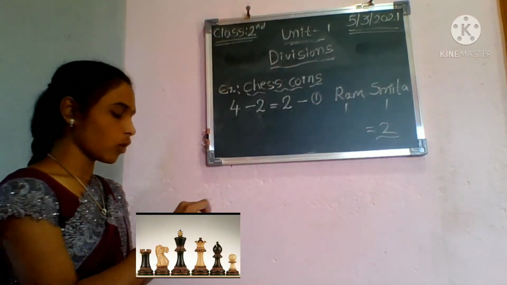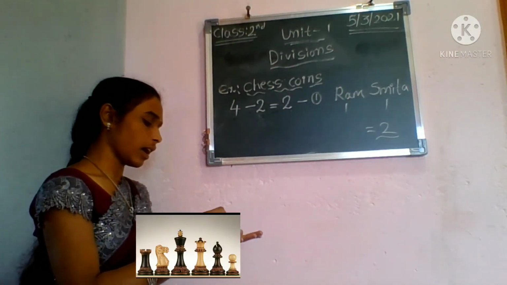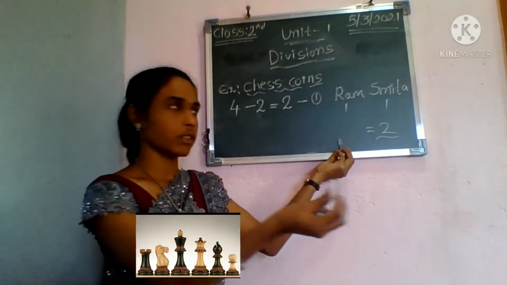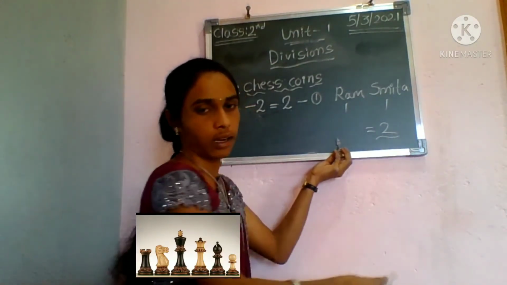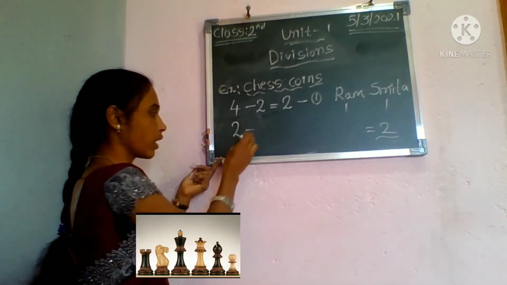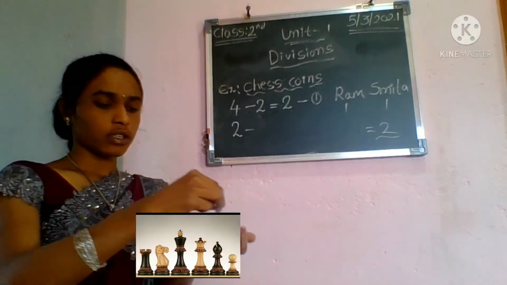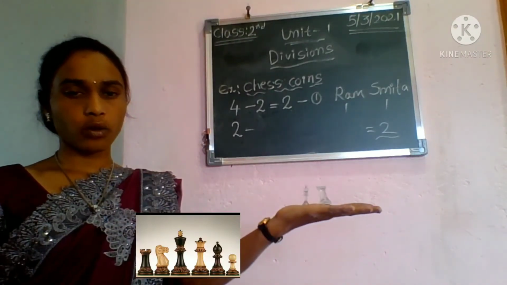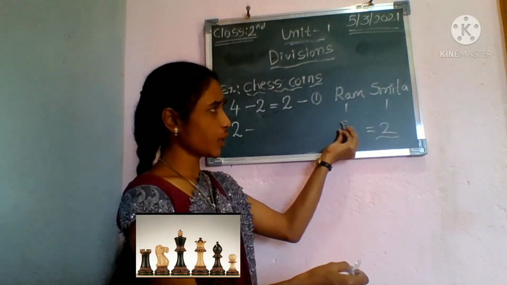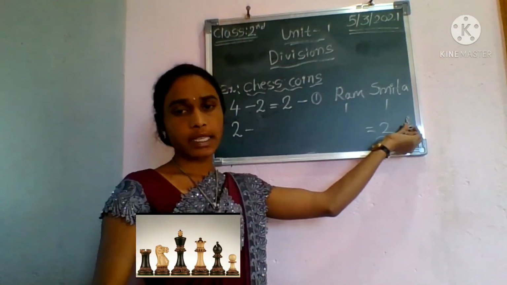Then again what I have to do is, I give another chess coin to Ram and another chess coin to Smita. I have only 2 chess coins. Then I give one chess coin to Ram and one chess coin to Smita.